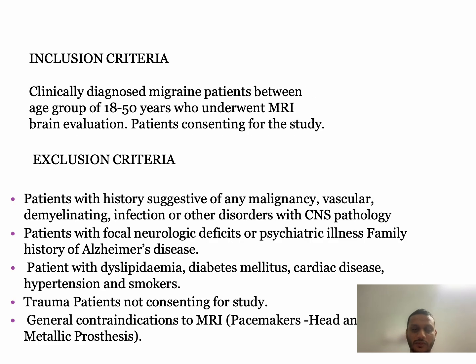The inclusion criteria were clinically diagnosed migraine patients between the age group of 18 to 50 years who underwent MRI brain evaluation and consented for the study. The exclusion criteria are as follows: patients with history suggestive of any malignancy, vascular, demyelinating, infection or other disorder with CNS pathology, patients with focal neurological deficit or psychiatric illness, family history of Alzheimer's disease, patients with dyslipidemia, diabetes mellitus, cardiac disease, hypertension, and smokers, trauma patients, and patients not consenting for the study.